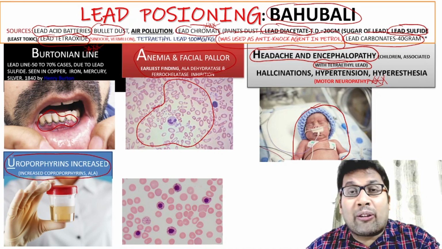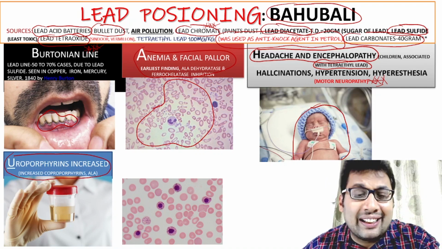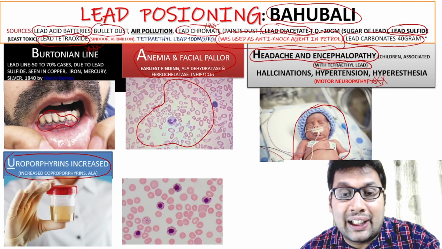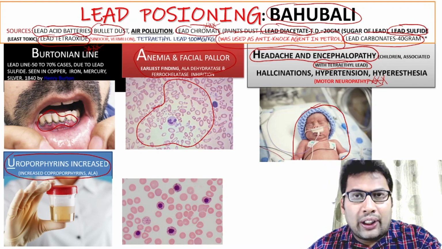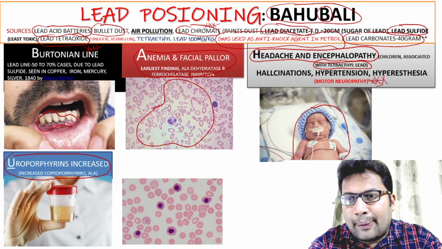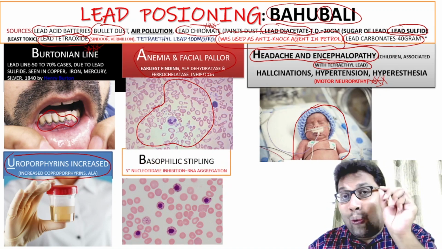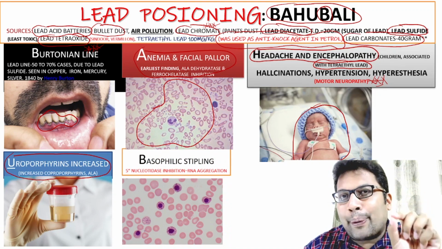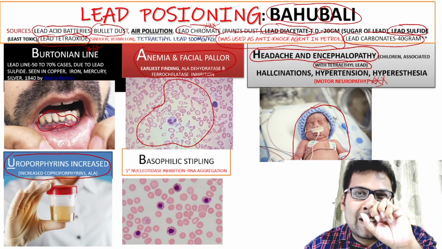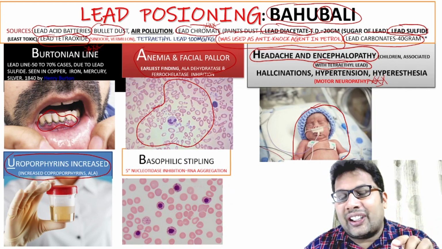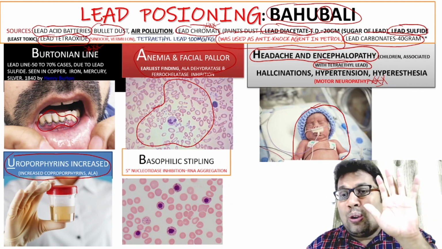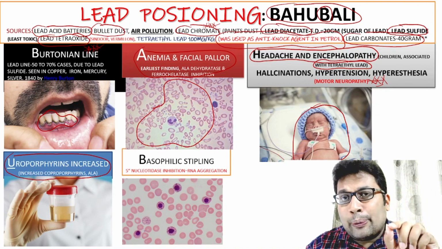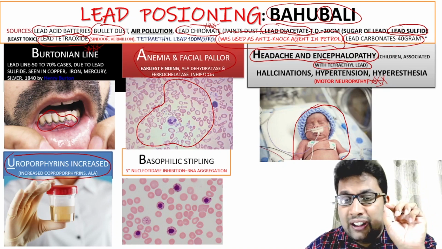For example, coproporphyrins and uroporphyrins, all these porphyrins are increased, and there is also increased delta-aminolevulinic acid. And one more B comes here in the mnemonic, the B for basophilic stippling. Why is there basophilic stippling? It is because of inhibition of the 5' nucleotidase enzyme, which causes RNA aggregation that leads to basophilic stippling. So BAHUB: Burtonian line, anemia, encephalopathy and headache, uroporphyrin increased, basophilic stippling.